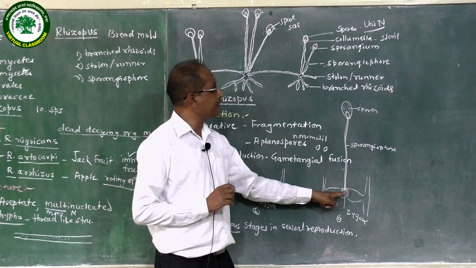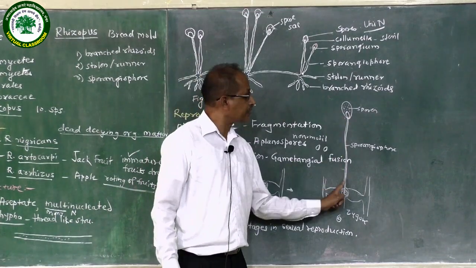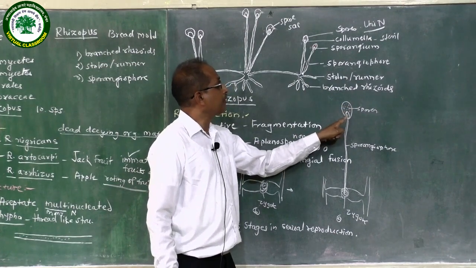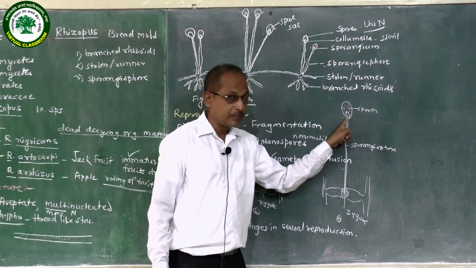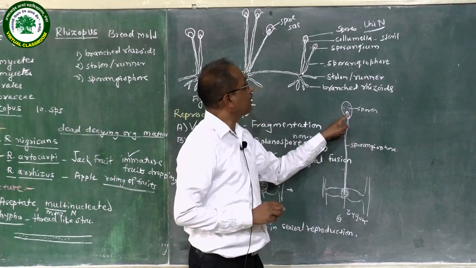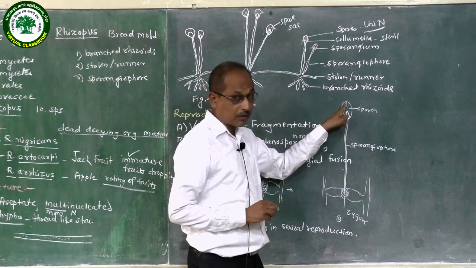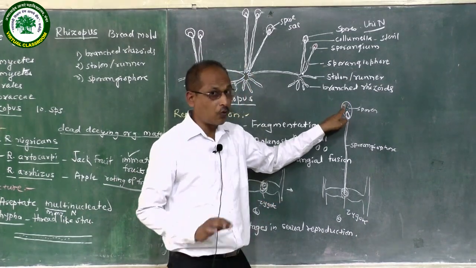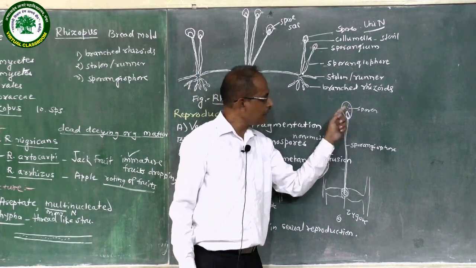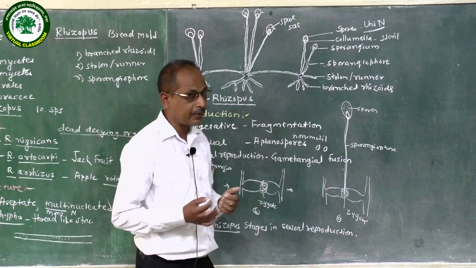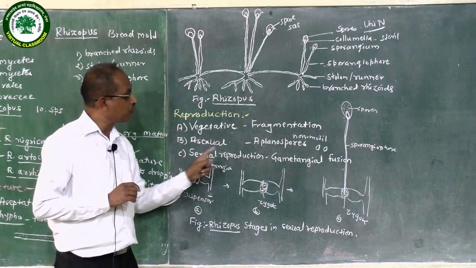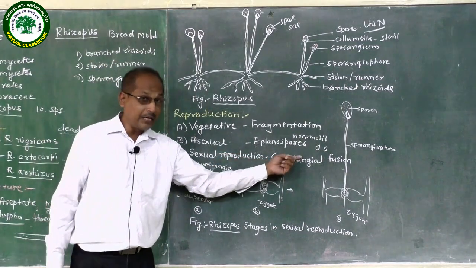At that time, that zygote forms an elongated structure, the sporangiophore, and at the tip of the sporangiophore there is a sporangium. In the sporangium, columella is present. Columella is a sterile part, and towards the outside of the columella and inside the sporangium wall, there is a spore sac, and many spores are formed. These spores come outside and form a new individual. In this way, in Rhizopus, sexual reproduction takes place by gametangial fusion.